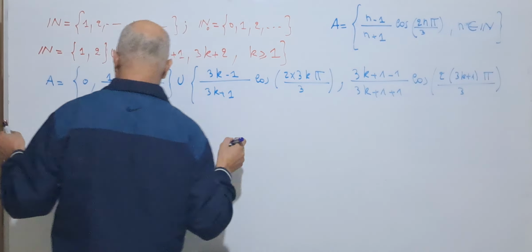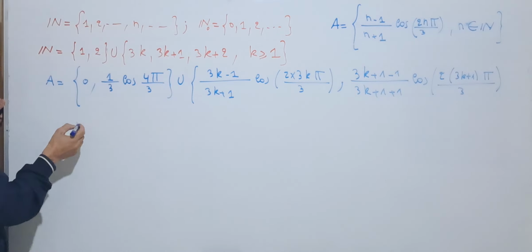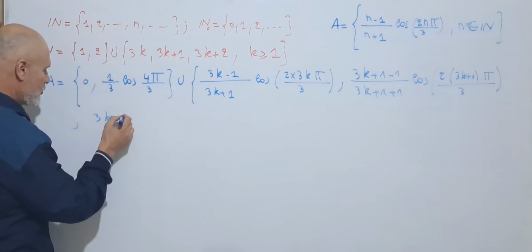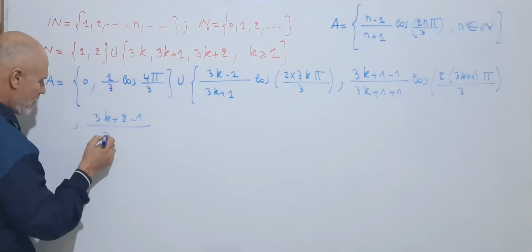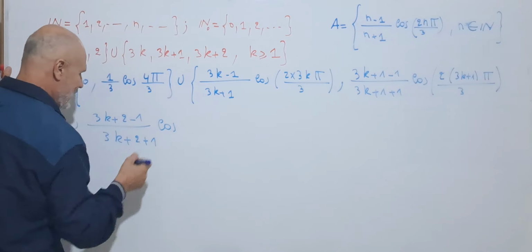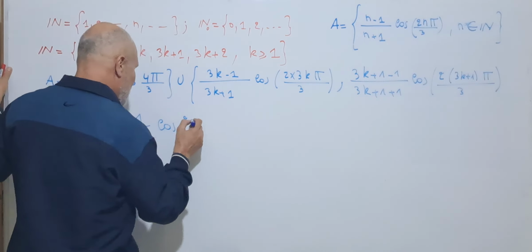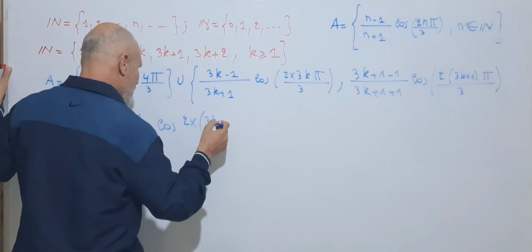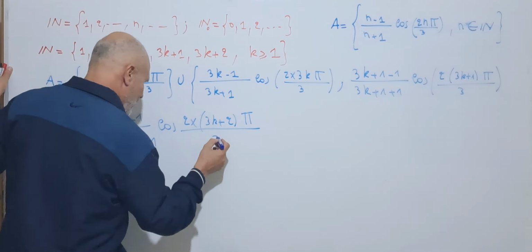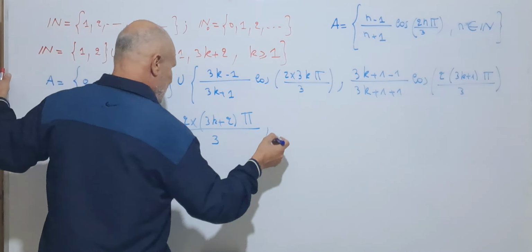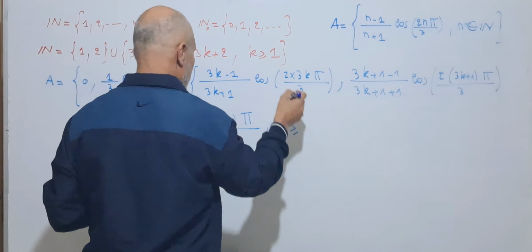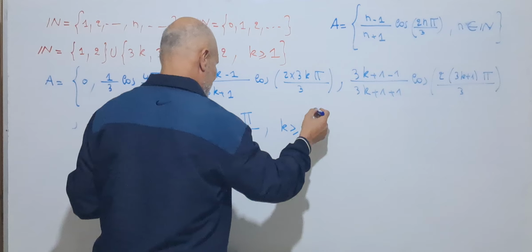And for the last, we get (3k plus 2 minus 1) over (3k plus 2 plus 1) cosine 2 times (3k plus 2) pi over 3, k greater than or equal to 1.